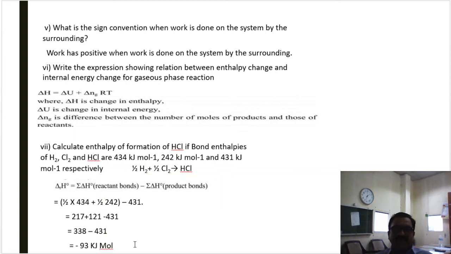Okay. Our board question bank contained only 7 questions of very short answer. Along with these, you can prepare more such kind of questions. But first of all, prepare these questions very carefully regarding our board examination. Okay.